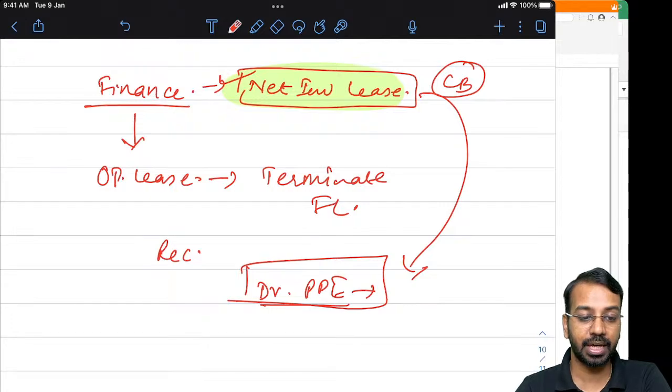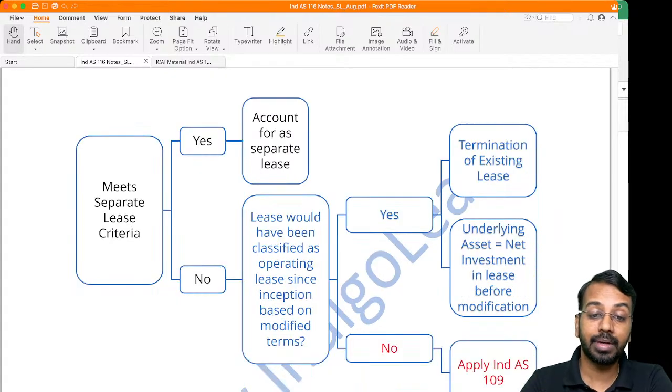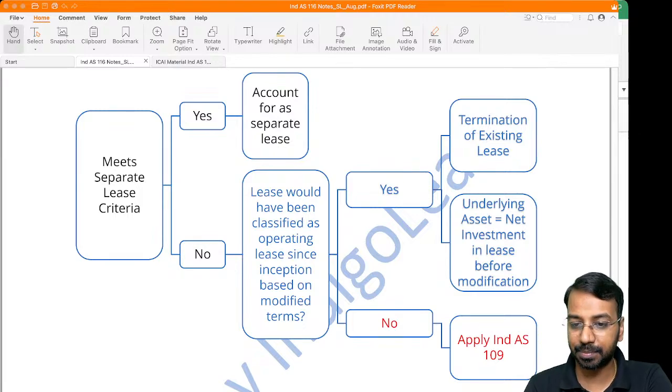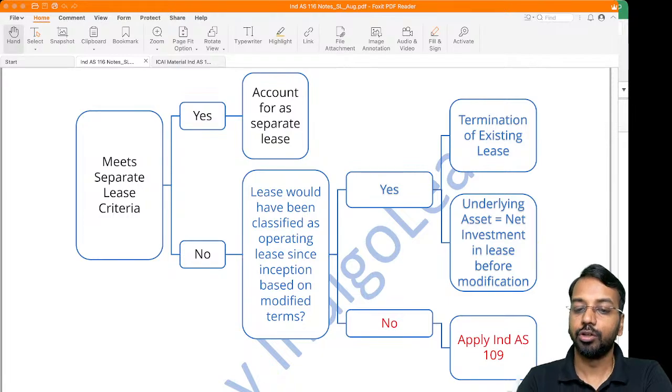That is which case? That is the case where you have an existing finance lease. It does not meet a separate lease criteria, but it would have been classified as an operating lease since inception. If the condition is met, you terminate the existing lease and you recognize an underlying asset, a new underlying asset, which is equal to net investment in lease.